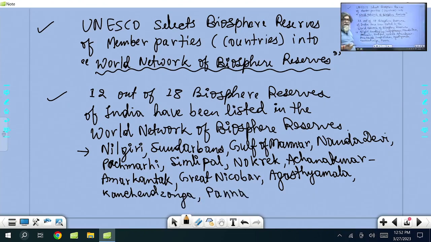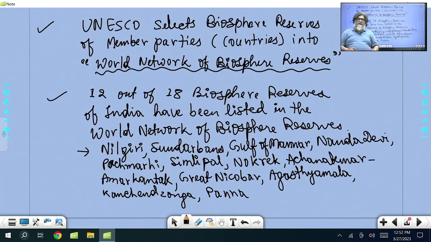Panna is a tiger reserve also. Panna is a biosphere reserve also. Panna has also been added. So in total 18 we have, and 12 of them become part of this list. The rest, 6 of them, are Kutch. Kutch in Gujarat. Saurashtra, Kutch.